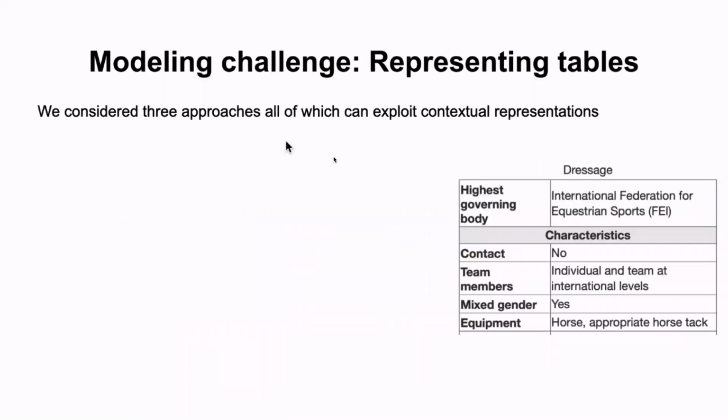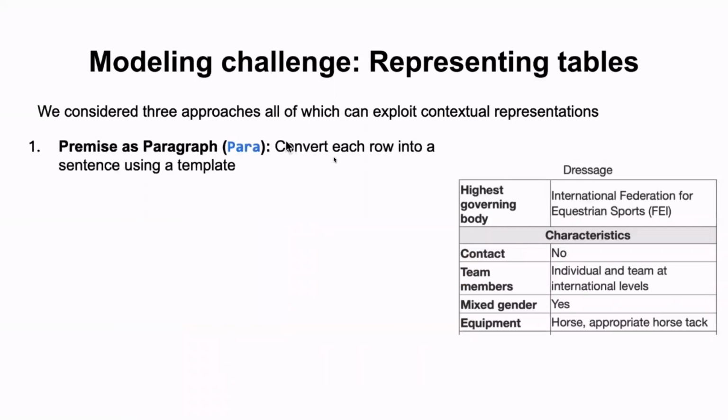The major problem here is how do we represent a table and use it with the existing models, which are all raw text based. So we have three approaches to convert this table into sentences or raw text. One is we convert the whole table into a paragraph. Each row will be converted into a sentence using a simple template. For example, in the dressage table, for the key equipment, we can write, the equipment of dressage are horse, appropriate horse track.